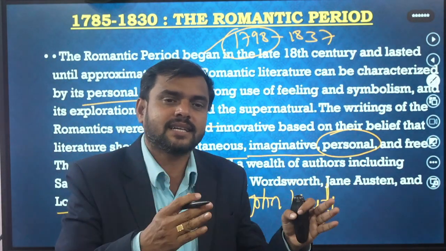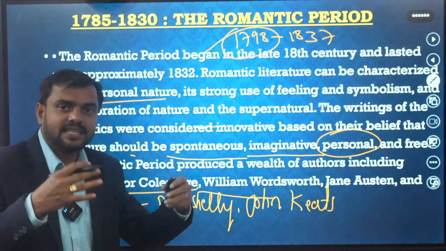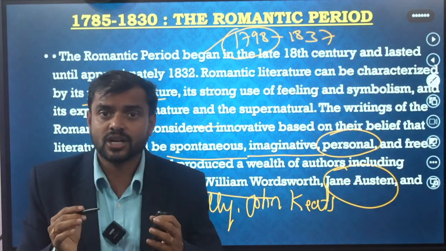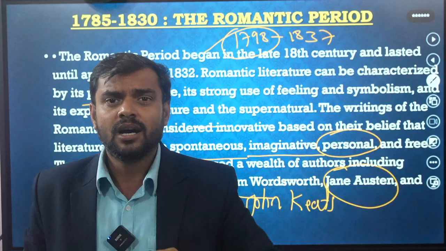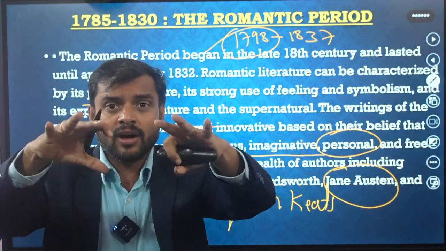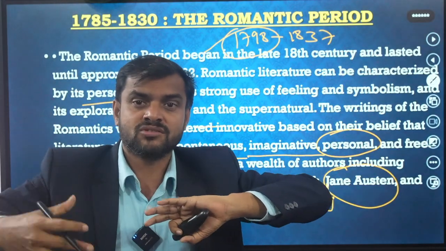And it is a very small period. Why? Because in 1837 Victoria became queen of England. So that's why suddenly this age ended. Even Jane Austen and George Eliot started very wonderful novels. Jane Austen's novels are about social problems, social things, what was going on in England in that period. Her Sense and Sensibility, Pride and Prejudice, Persuasion, Emma.